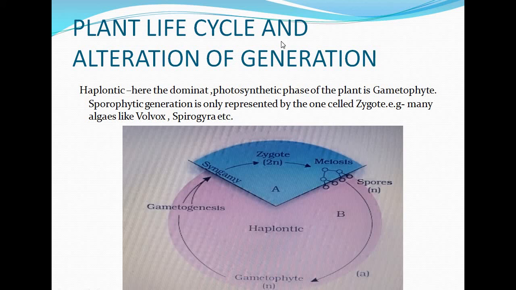Here is the plant life cycle and alternation of generation. We can see three types of generation, like haplontic. Here the dominant or photosynthetic phase of the plant is gametophyte. Sporophytic generation is only represented by the one-celled zygote. Many algae like Volvox, Spirogyra, etc. show this type of generation.